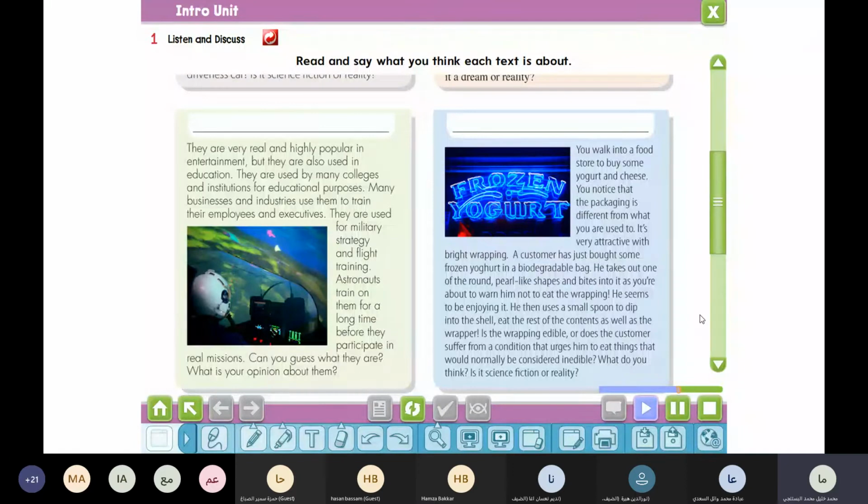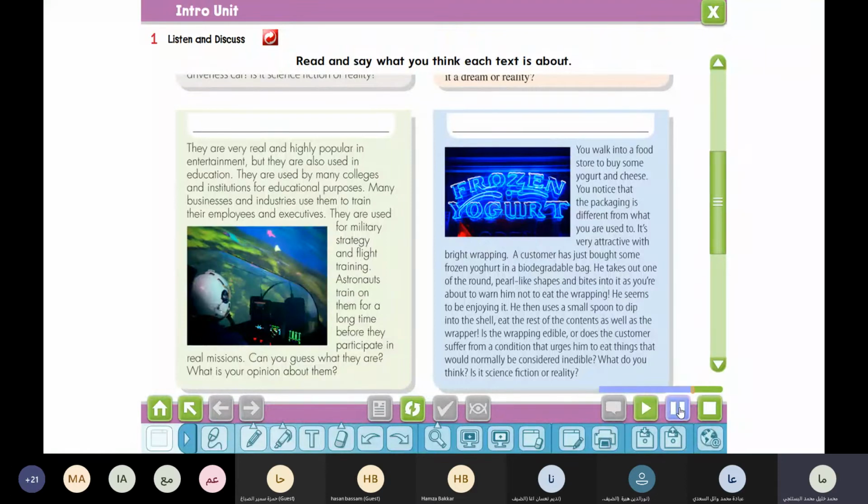He seems to be enjoying it. He then uses a small spoon to dip into the shell, eating the rest of the contents as well as the wrapper. Is the wrapper edible, or does the customer suffer from a condition that urges him to eat things that would normally be considered inedible? What do you think? Is it science fiction or reality?